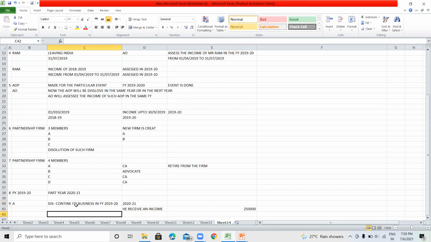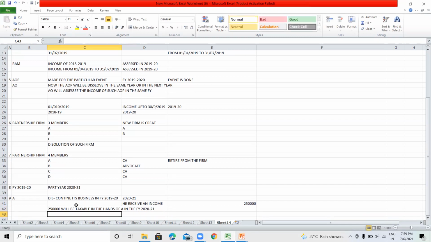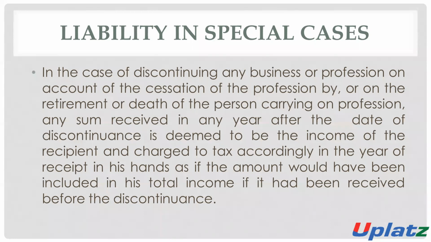Now such 2,50,000 rupees will be taxable in the hands of the recipient, that means in the hands of Mr. A in the financial year 2020-21. Such income will be considered the income of Mr. A for the financial year 2020-21, which means it will be taxable in the year in which it is received.